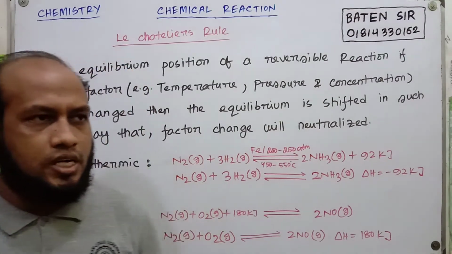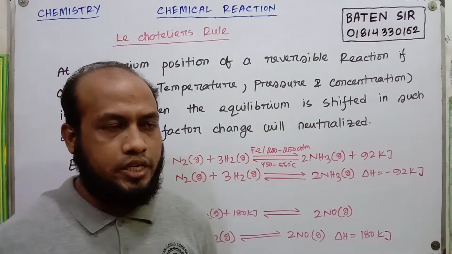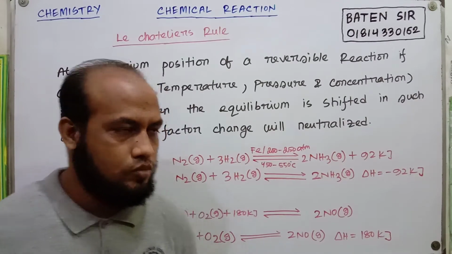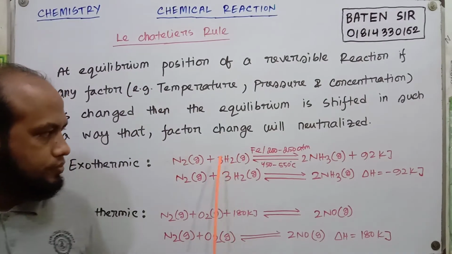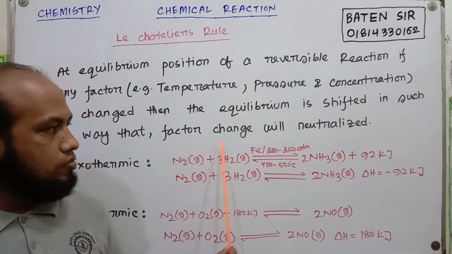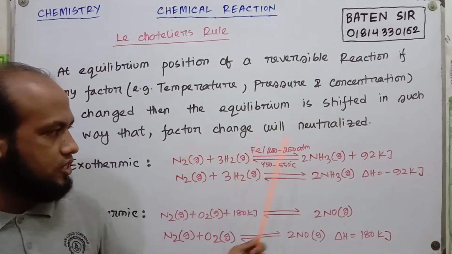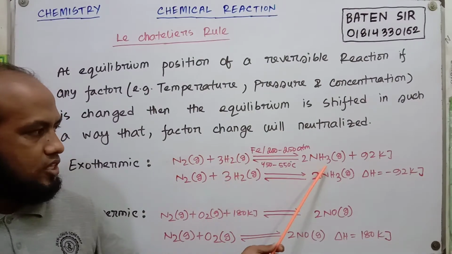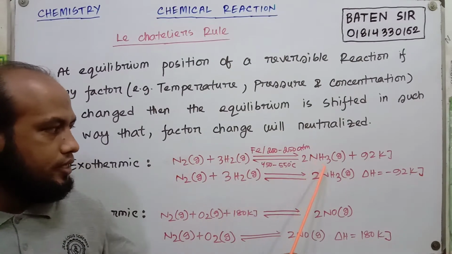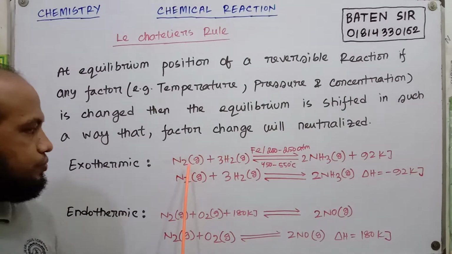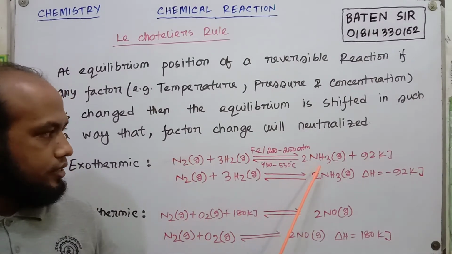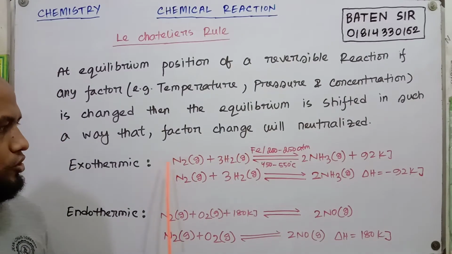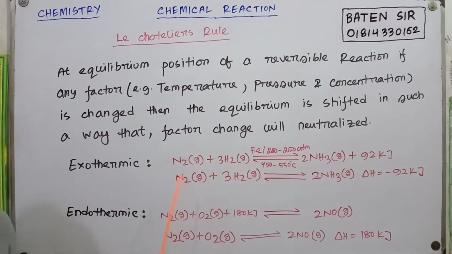Now I will discuss Le Chatelier's rules for a reversible reaction. We have to always increase the forward reaction rate. It's a reversible reaction. Nitrogen and hydrogen react and create ammonia, and again ammonia decomposes to nitrogen and hydrogen.